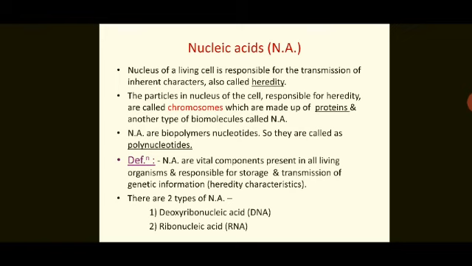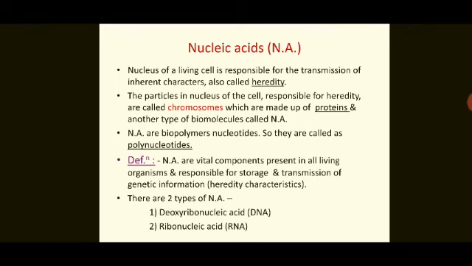The particles in the nucleus of the cell responsible for heredity are called chromosomes, which are made up of proteins and another type of biomolecules called nucleic acids. So nucleic acids are biopolymers of nucleotides.